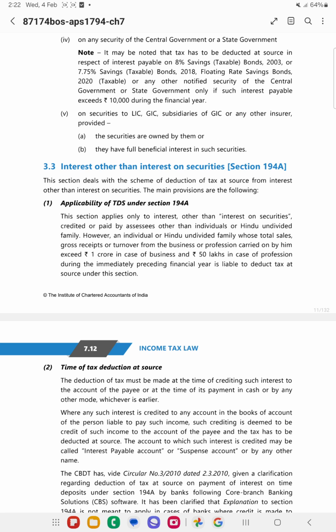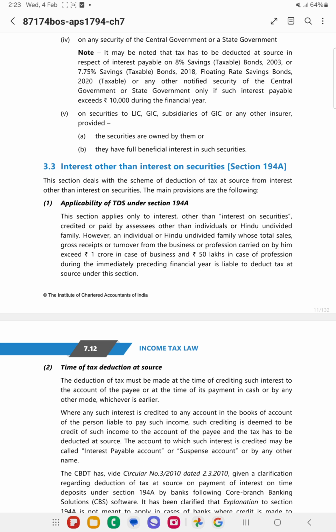Now the next section is interest other than interest on securities under section 194A. Interest other than interest on securities includes term deposits, FD, RD, etc. Here the deductor is any person other than an individual or HUF, or an individual or HUF who is liable to tax audit, paying to any resident individual.